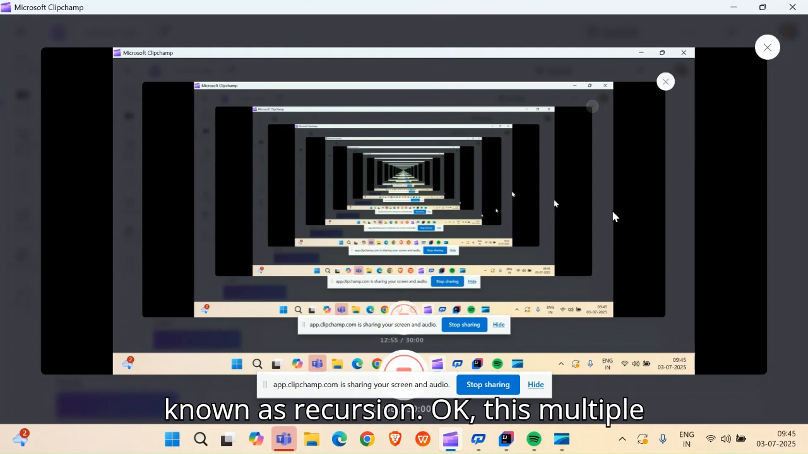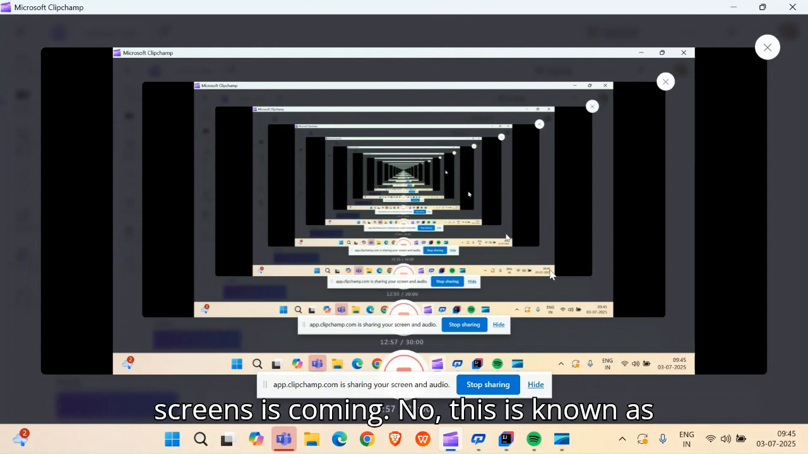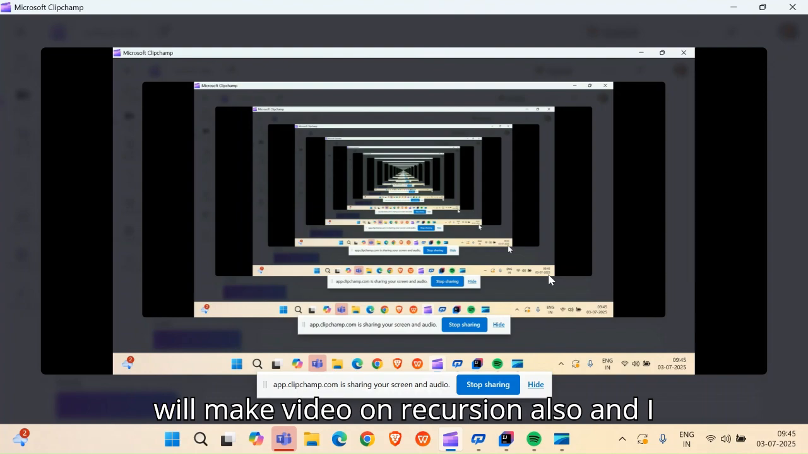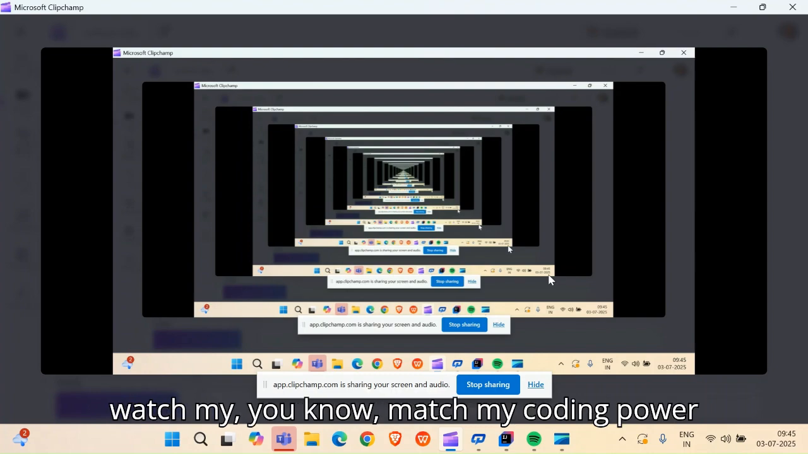This is known as recursion. This multiple screens is coming, but no, this is known as recursion. I will make a video on recursion also. Give me some time. If I get free time, I will make a video on recursion, and I can give you a 100% guarantee that the video will be perennial in YouTube history. Nobody can match my energy or my coding power.